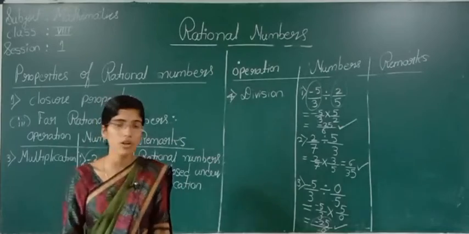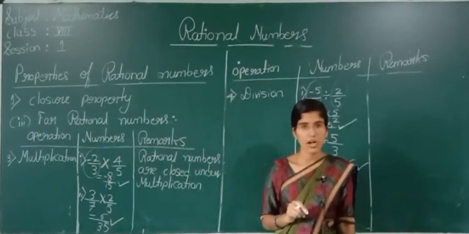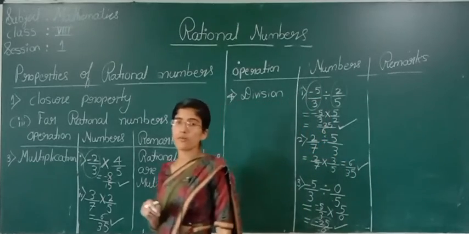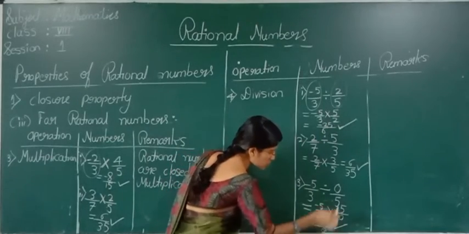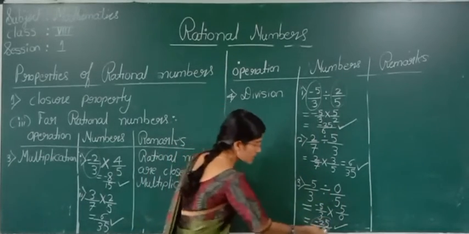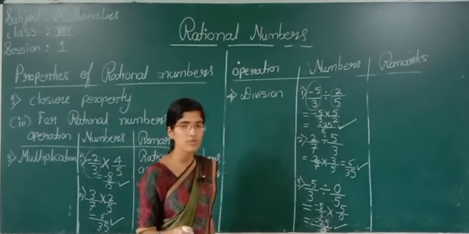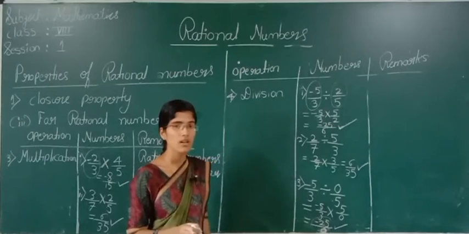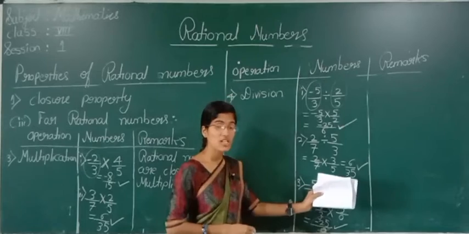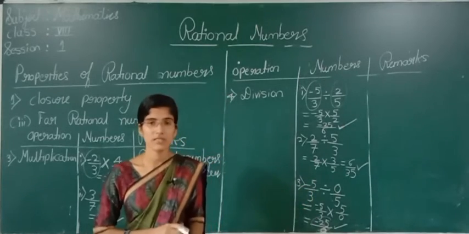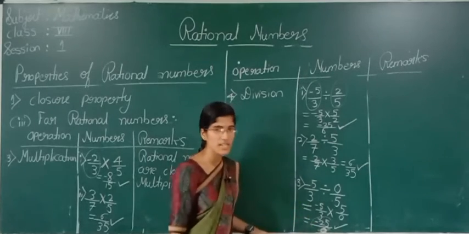No. What did I tell? A number is called a rational number if it can be expressed in the form p by q, where p and q should be integers and q should not be equal to 0. Yes, and here q is coming as 0. If 0 comes in the denominator, that is definitely not a rational number. So what can we tell from this? Rational numbers are not closed under division. Yes or no? See here, because example number 3 has failed.